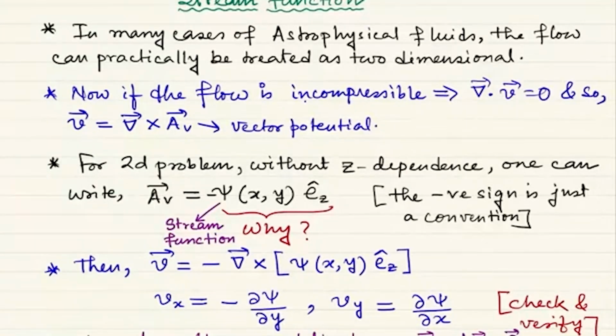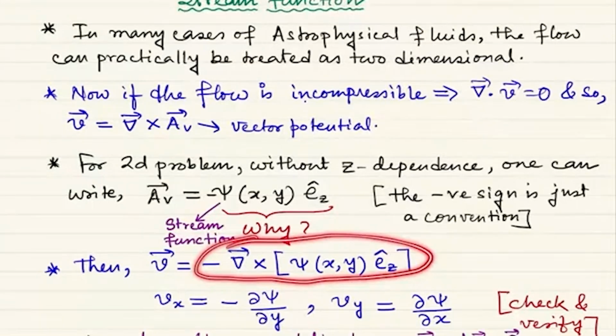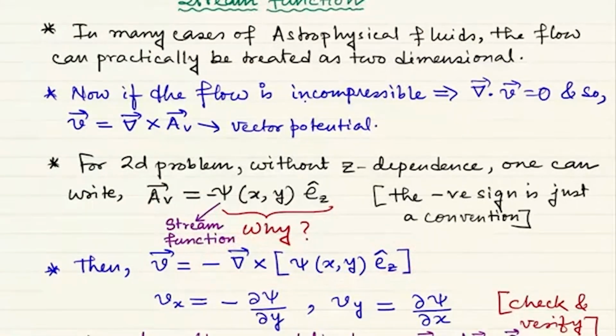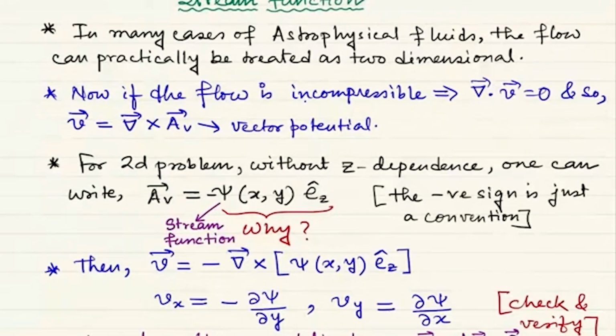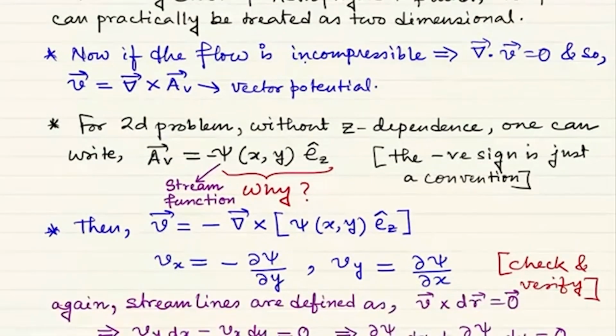Vx will be the x component of this product, and that will be simply minus del psi del y. Similarly, what will be Vy? Please calculate that. Small calculations are always encouraged to do at home. Here in the lecture, it is not possible to show every single step of calculations, so I hope that you will try this at home. So Vy will be plus del psi del x.